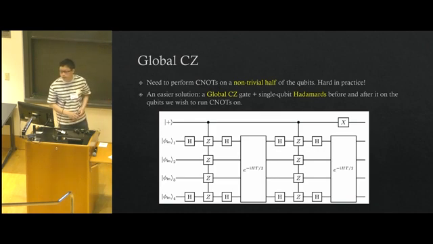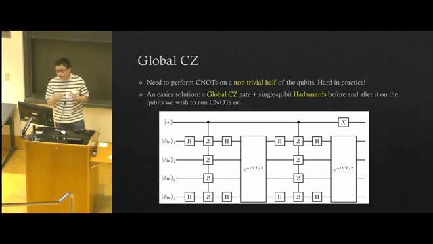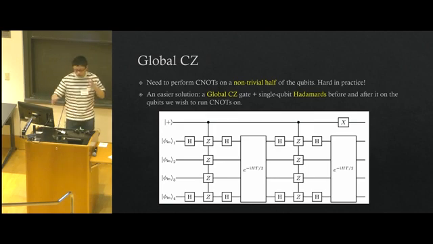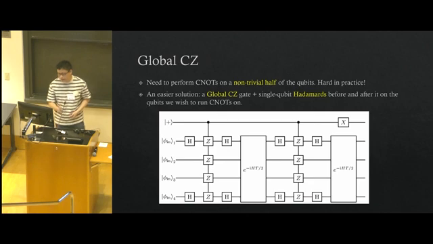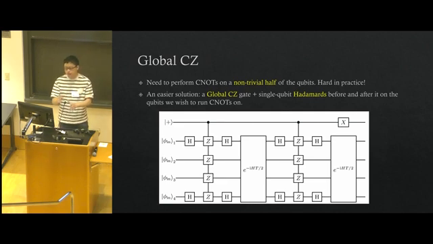It's too non-trivial. And we come up with an easier solution, which is based on a global CZ gate and some single qubit Hadamard gates before and after it. So if we do this on the qubits that we wish to run C-nodes on, we will be running C-nodes on these qubits. So the global CZ here stands for CZ gate that is controlled by the clock qubit, but has a Z operation acting on every other qubit that are the simulator qubits.